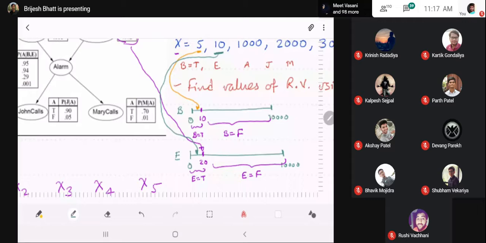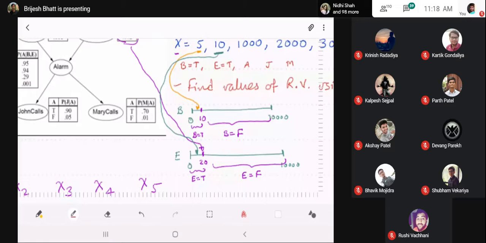Is it clear how I am deciding the value of B and E? So first I draw a stick. I divide the region of the stick as per the conditional probability table of that variable. So for every variable, I need to draw at least one stick. So one stick for B, one stick for E, and divide the region as per the conditional probability tables of B and E, and then look at the random number and project the random number on the stick. If it falls in the true part, then the value of the variable is true.